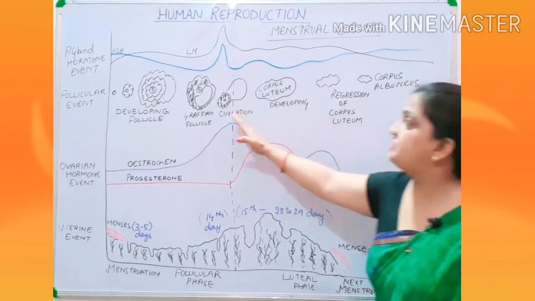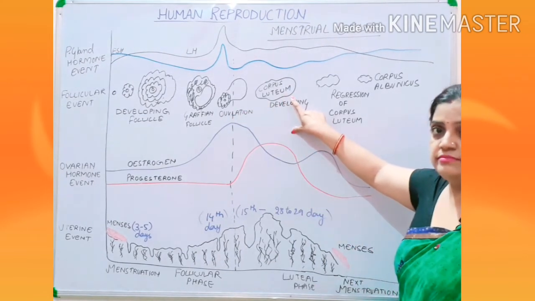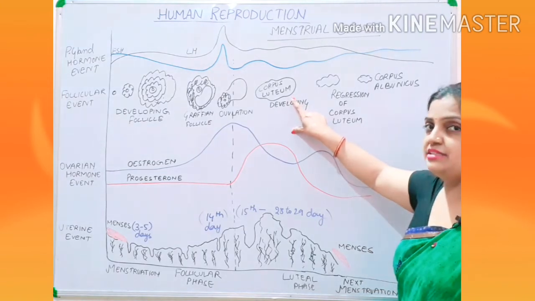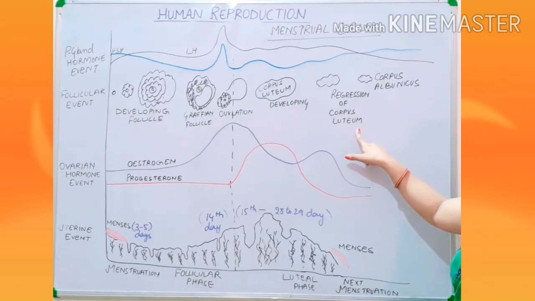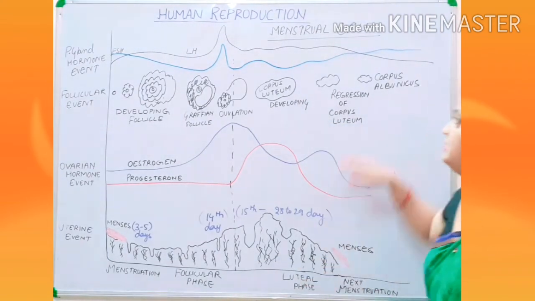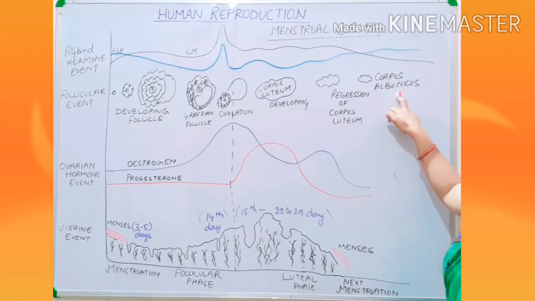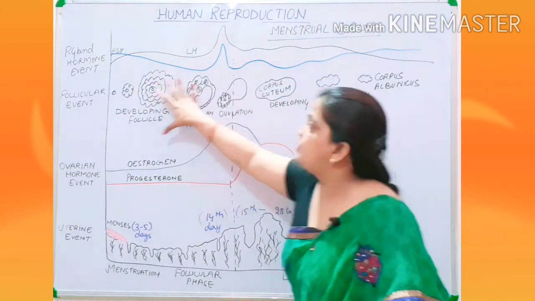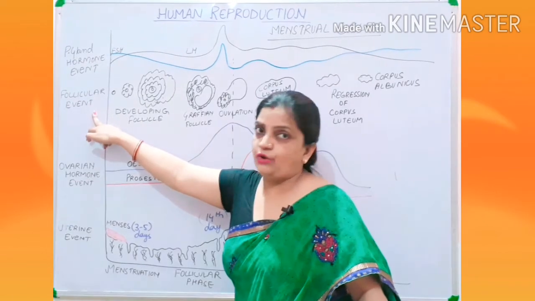After the 14th day comes the development of the corpus luteum. If fertilization doesn't occur, then there is regression of the corpus luteum. It means that the corpus luteum will be getting destroyed. Regression of the corpus luteum, and then at last formation of the corpus albicans. So children, these were all the events of the development of the follicles.